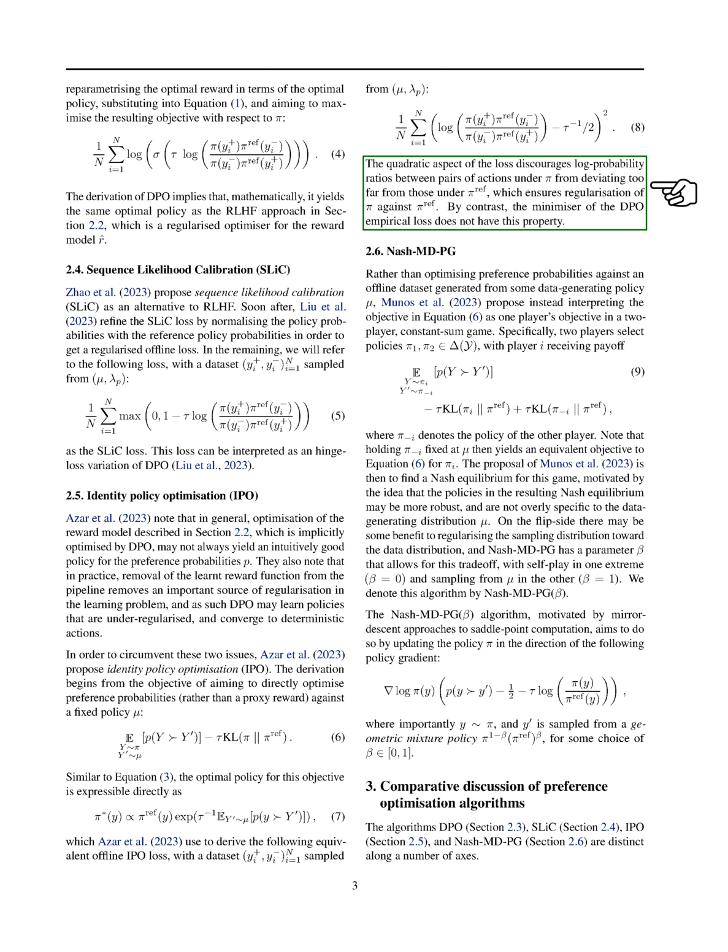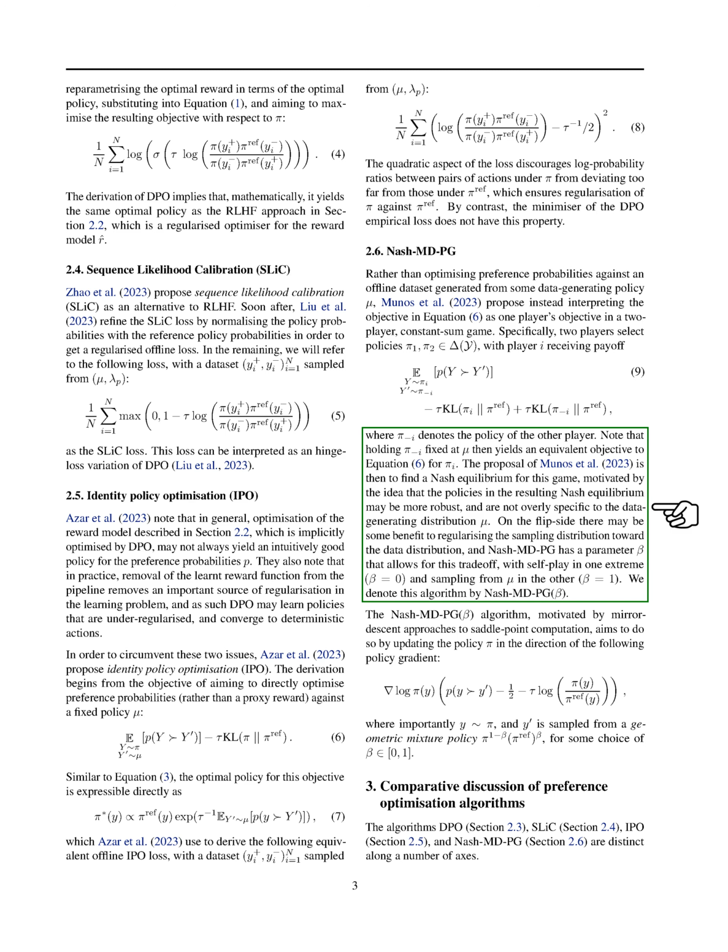Moreover, we present Nash MDPG, which interprets the optimization objective as a two-player game where policies are selected to maximize payoffs. By finding a Nash equilibrium in this game, we aim to achieve more robust policies that are not overly specific to the data-generating distribution. The Nash MDPG algorithm allows for a trade-off between self-play and sampling from the data distribution through a parameter beta.